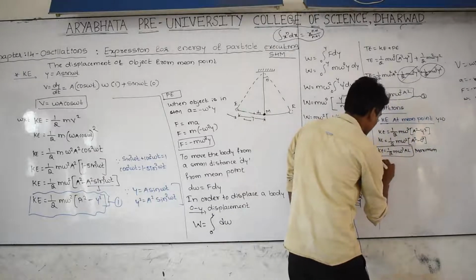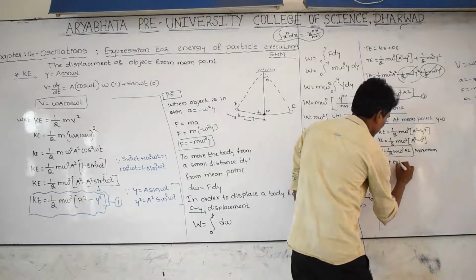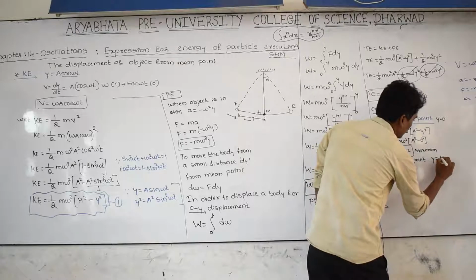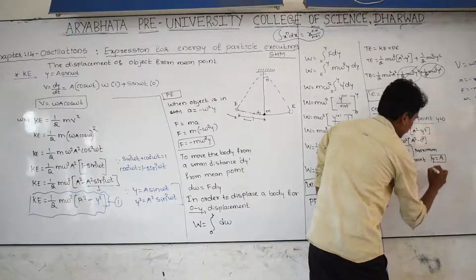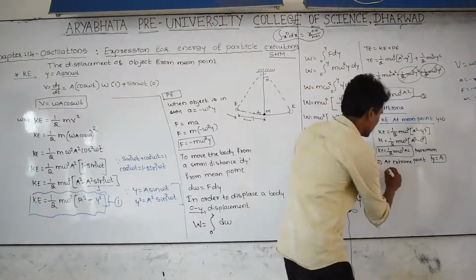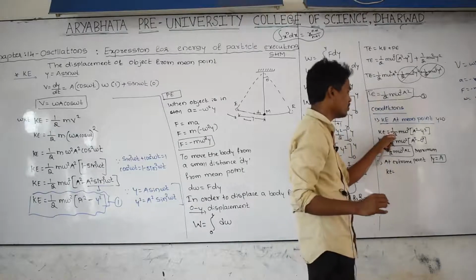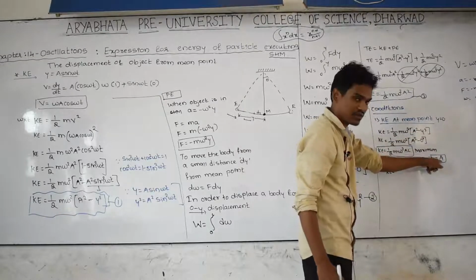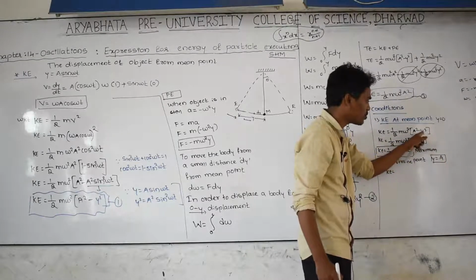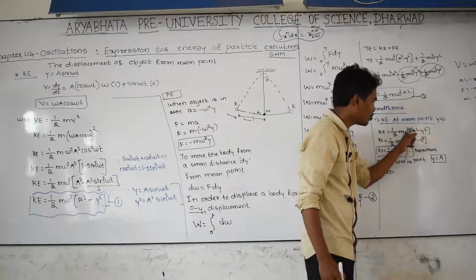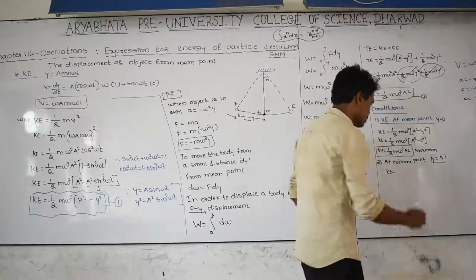And at extreme point, displacement is equal to maximum, called the amplitude. Substitute here: kinetic energy is equal to 1 by 2 m omega square as it is, a square as it is, but y can be written as a. Then y becomes a, then this term becomes a square minus a square, which is 0, and multiplied by everything it is 0. Then kinetic energy is equal to 0.